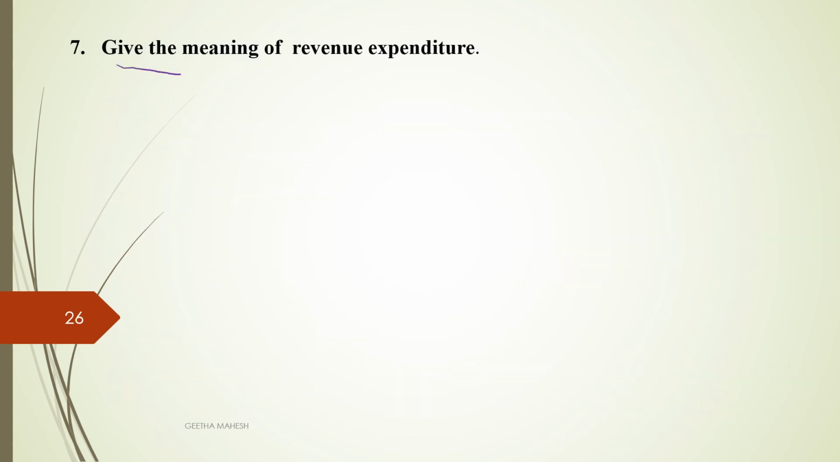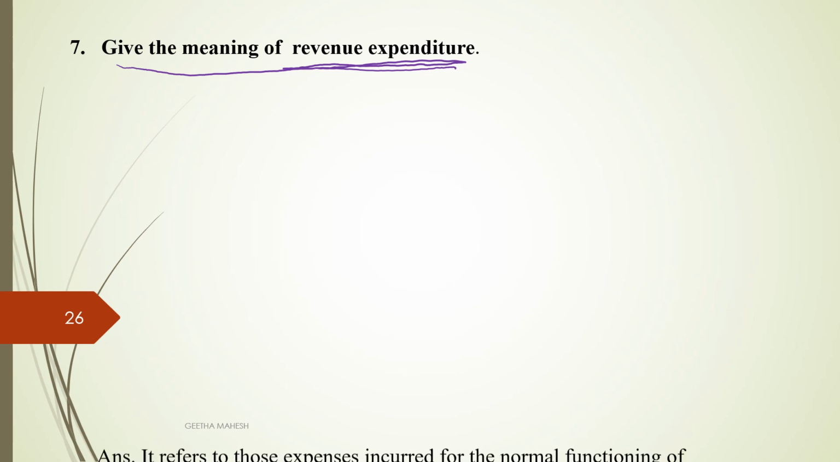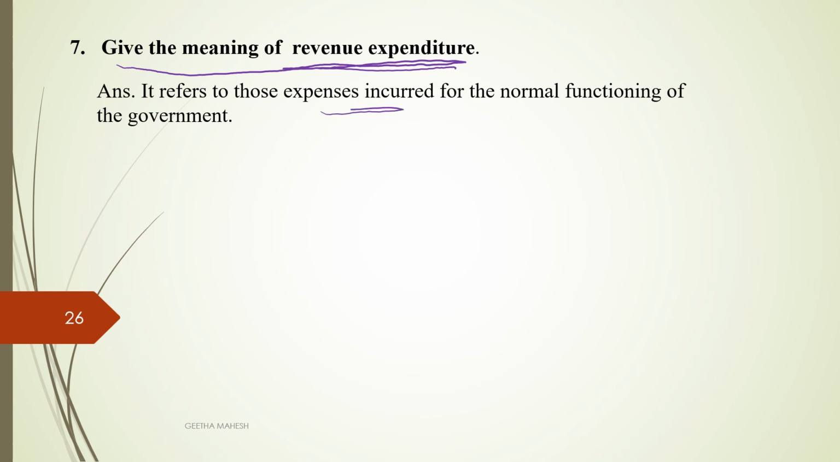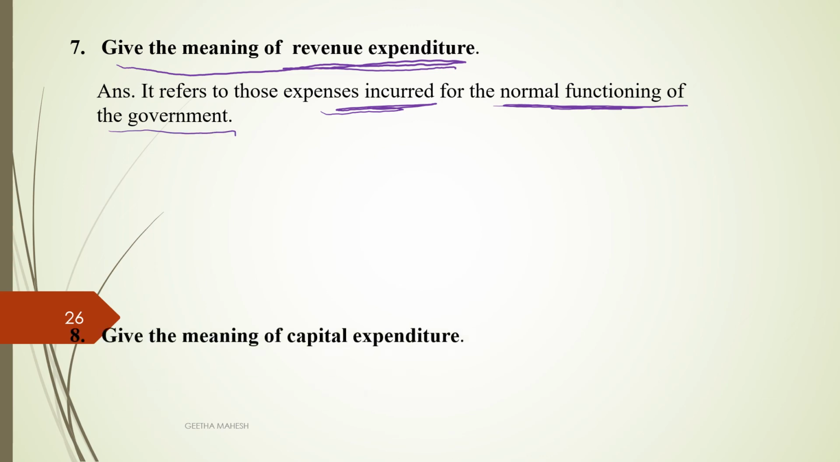Give the meaning of revenue expenditure. Revenue expenditure is the expenses incurred by the government for the normal functioning of government departments. See here, expenses incurred for the purpose of functioning of government departments.